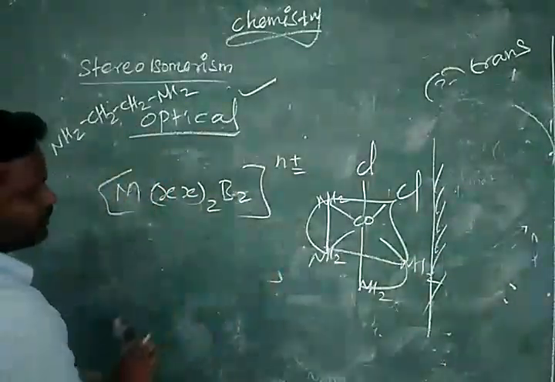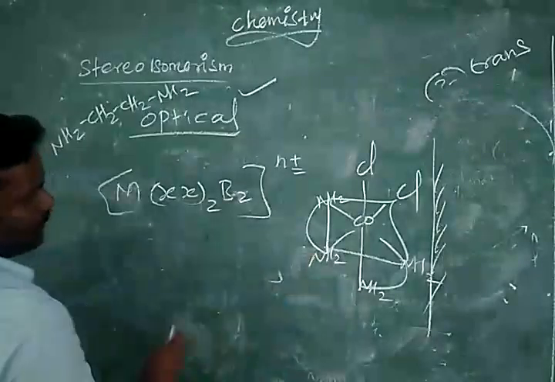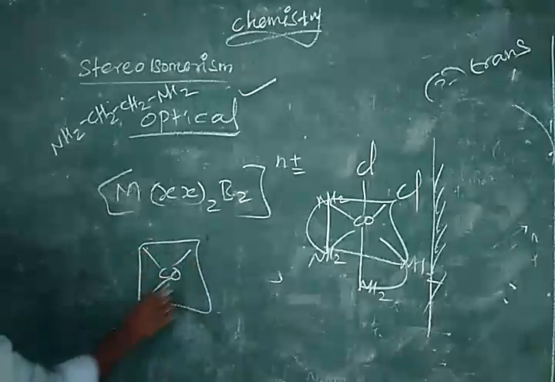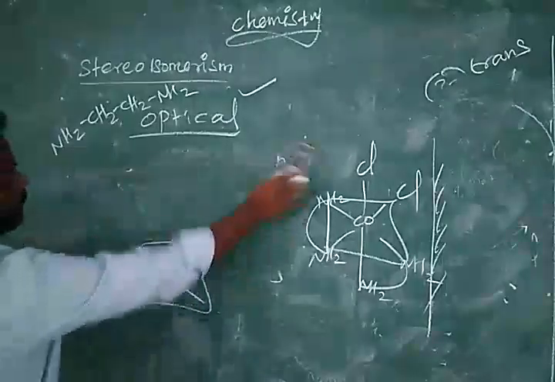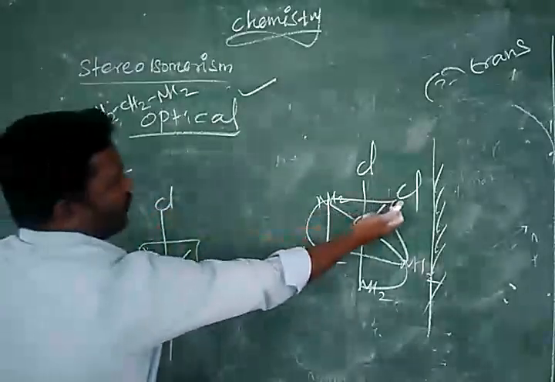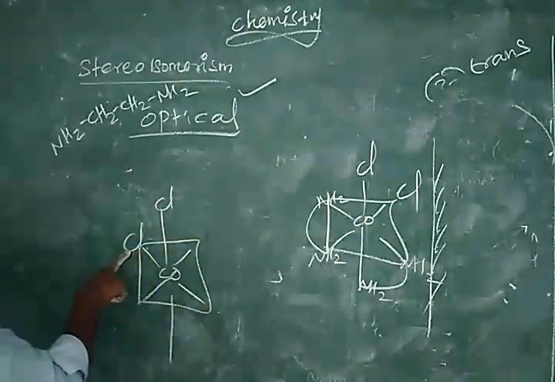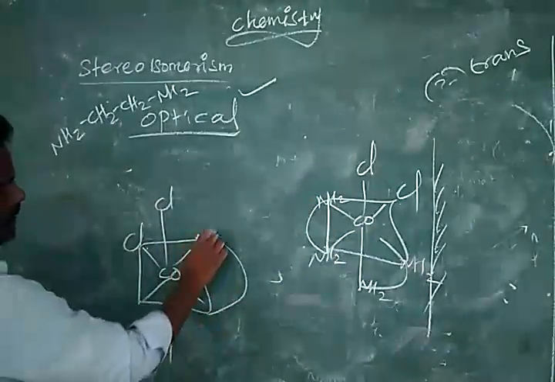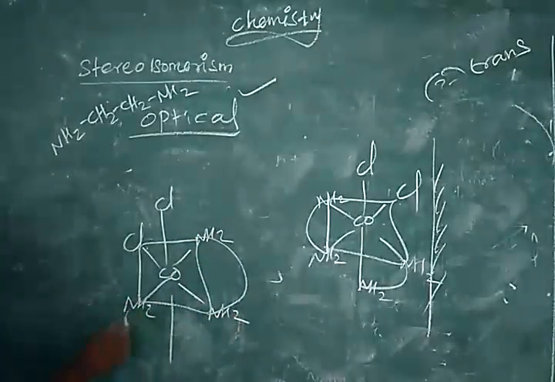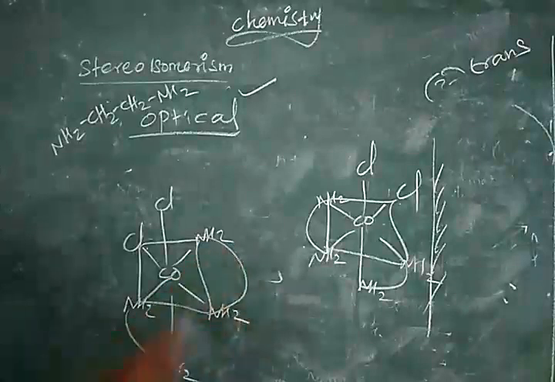Just opposite to that. How do you get it? Cl in the opposite direction. This direction Cl, then NH2, NH2, NH2, NH2.